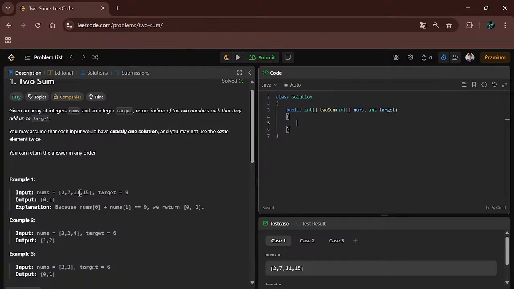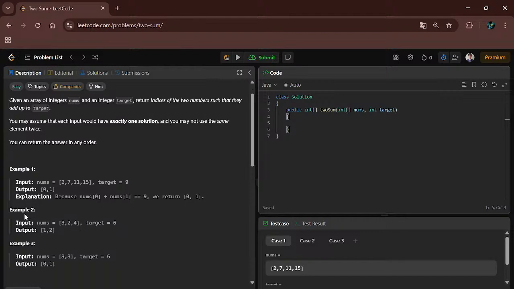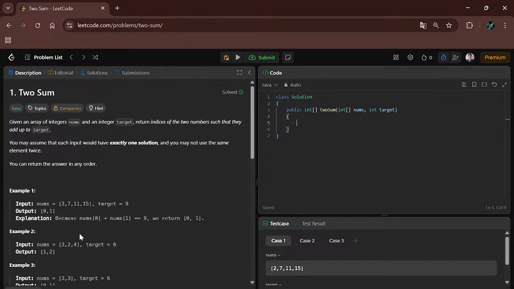Here is the given example: nums is 2, 7, 11 and 15 and target is 9. We have to find the two numbers that add up to the target, here 7 plus 2 is 9, which is equal to the target, and we return their indexes. We have to return the indexes, not the numbers at those indexes. In the second example, target is 6 and the array given is 3, 2 and 4. 2 plus 3 is 5, it is not equal to the target. Then we move forward and 4 plus 2 is 6, and we return the indexes 1 and 2.